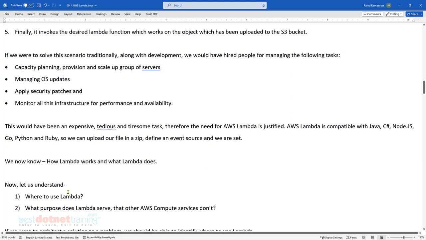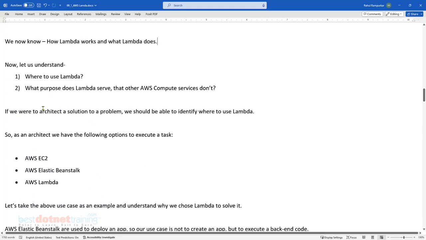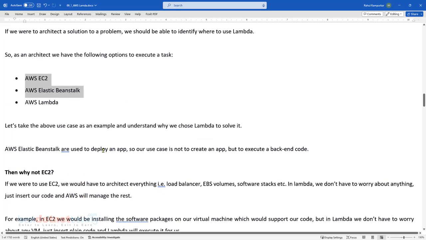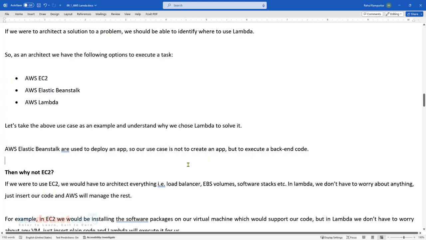So we now know how Lambda works and what it does. So where to use Lambda? Use Lambda whenever you want to execute something sporadically, not 24/7. If you want to run something 24/7, there are other relevant services. Beanstalk, for example, is used for deploying an application without provisioning infrastructure, but that infrastructure will run 24/7.